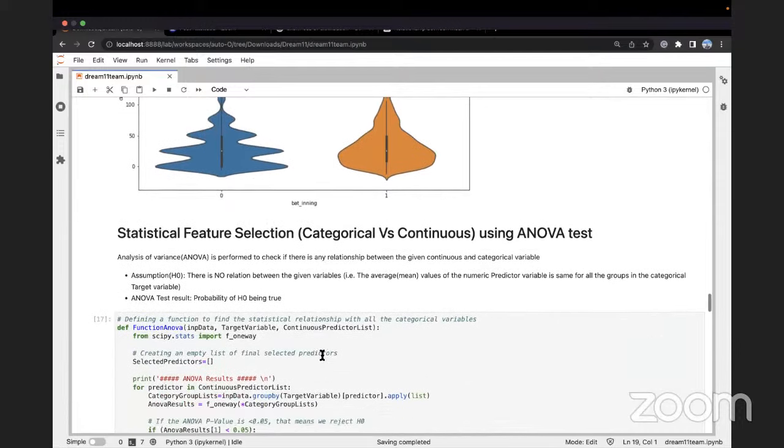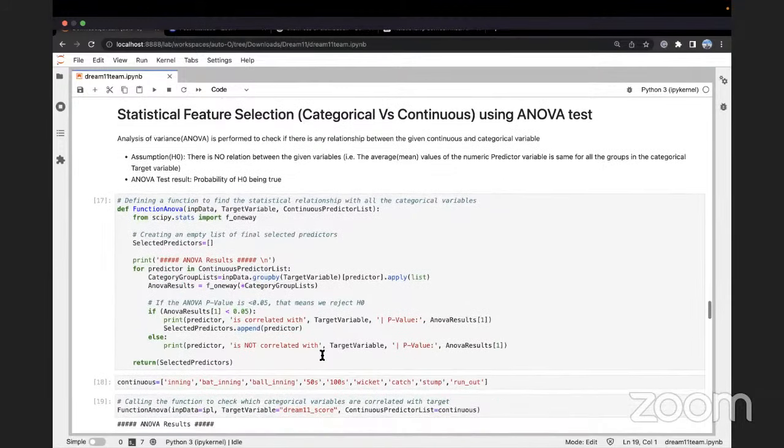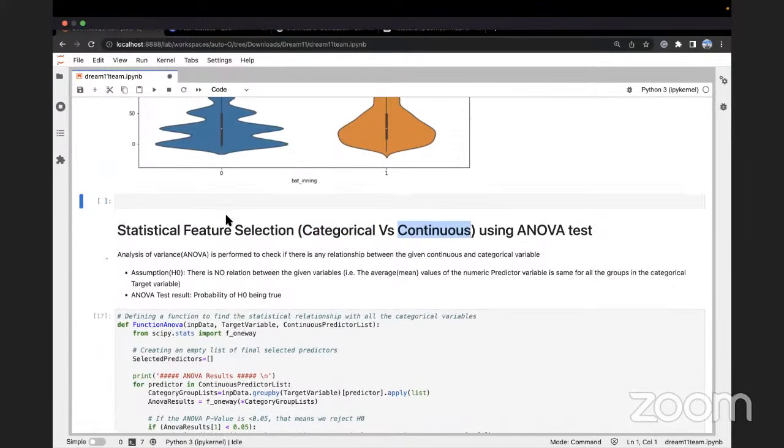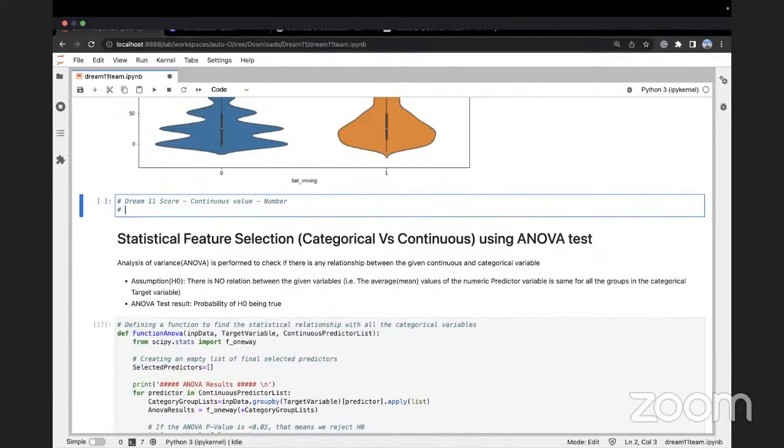Statistically, it would be difficult to explain, but I would still like to cover a feature called the ANOVA test, which is the analysis of variance test, which actually tells us what are the important features, what are the important categorical features to predict a continuous value. So we all know that our Dream 11 score, this is a continuous value. Why continuous value? Because it is a number, right?